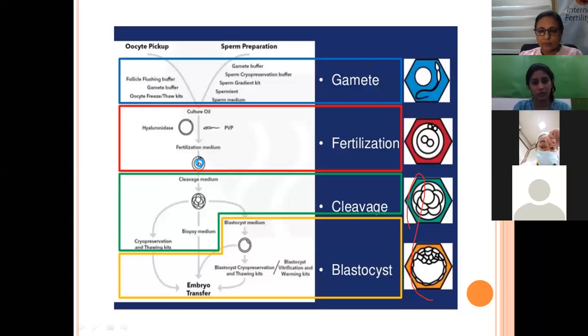Okay. Sorry for the small interruption in between. So as I said, I was talking about the media that we use for gametes, the follicle flushing buffer, which is used while we are removing the blood particles.